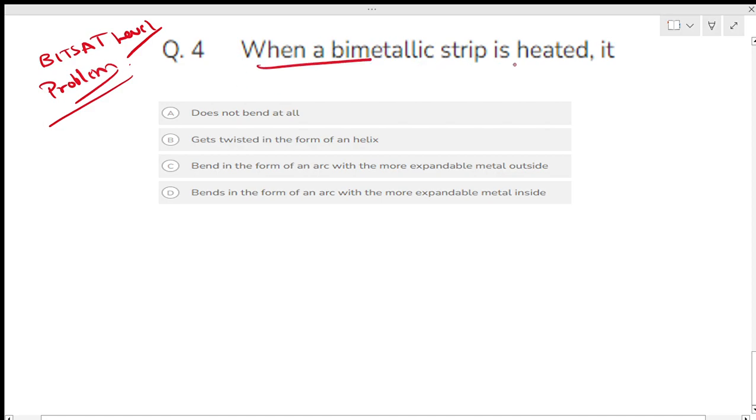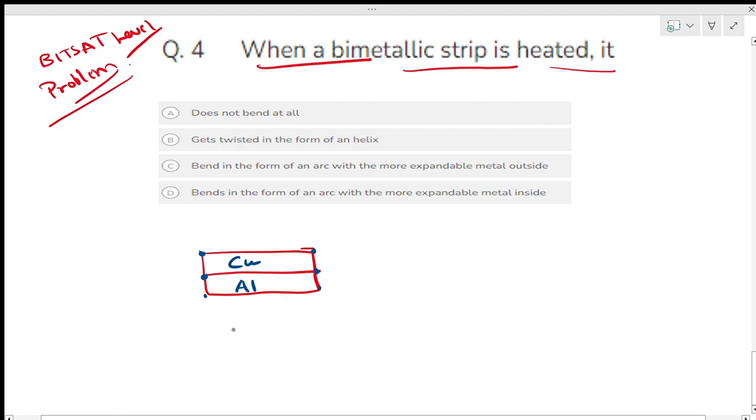When a bimetallic strip is heated, does it bend, or get twisted in the form of a helix? What is a bimetallic strip? It's a strip just like this, of two materials joined together. Suppose this is of copper and this is of aluminium. It is joined like this.